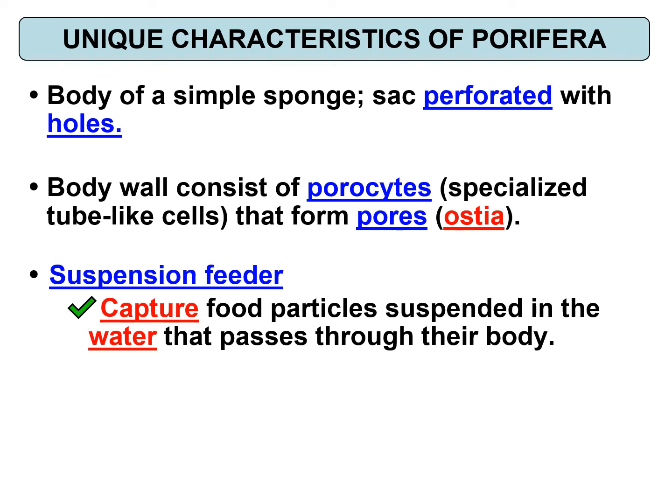The body wall of Porifera consists of porocytes that form pores. Ostia is the term used to name the pores. Porifera are suspension feeders, maknanya dia makan benda-benda yang terampai, suspended matters. They capture food particles suspended in the water that passes through their body.